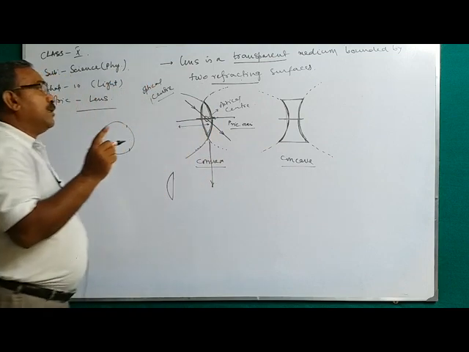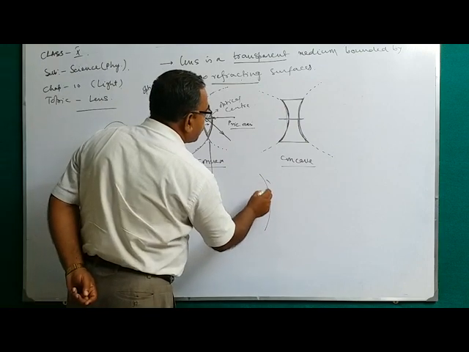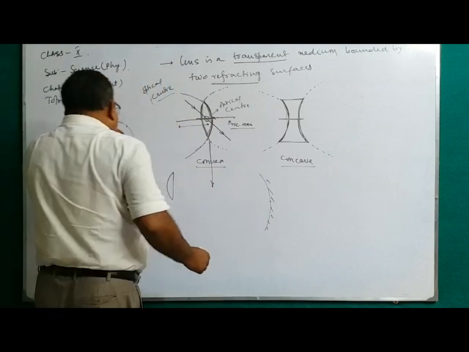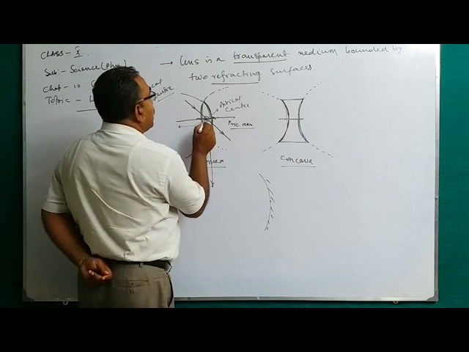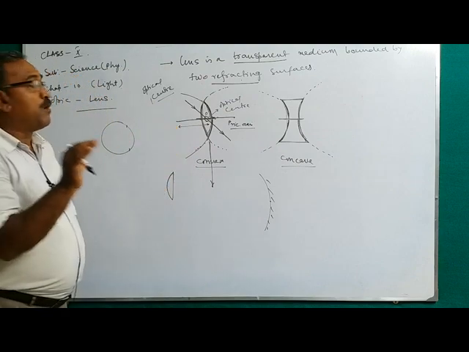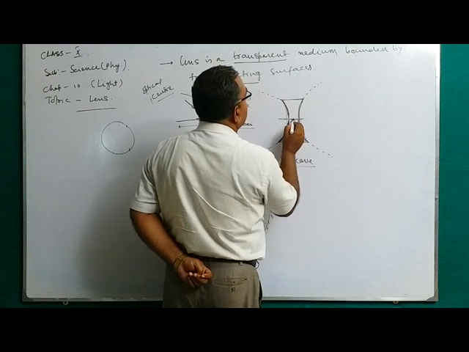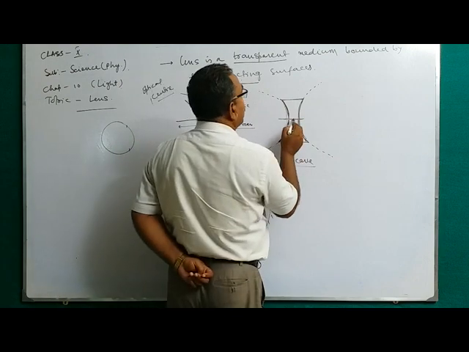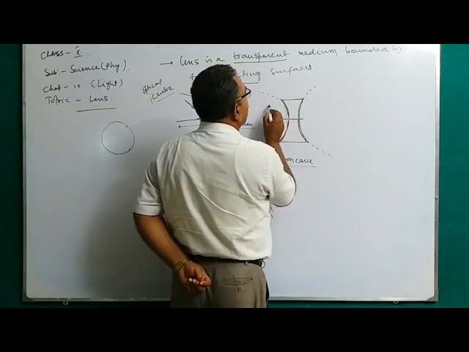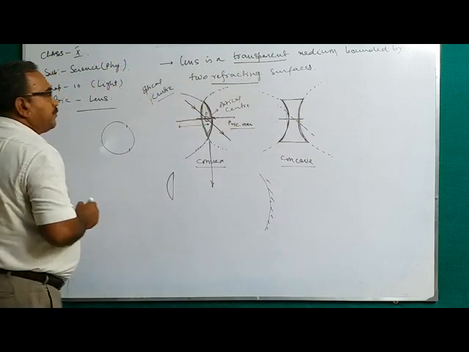You know it from the spherical mirror. All distances are measured from the pole of the mirror. Sorry, my dear student. Here, all distances you measure from the optical center. So this is the optical center. Suppose you consider this is the optical center for that lens. So when the light passes through it, it must be undeviated. Am I clear? Next part.